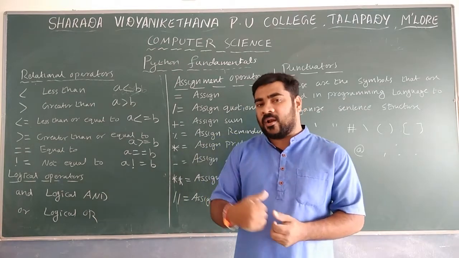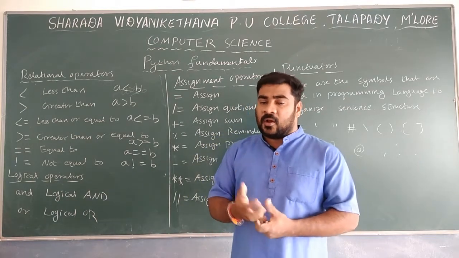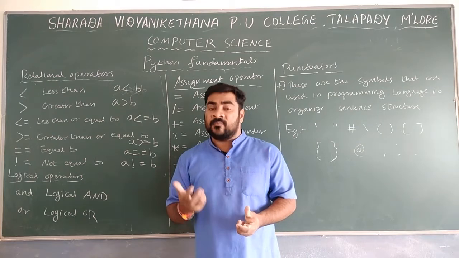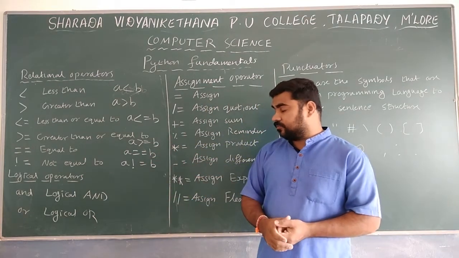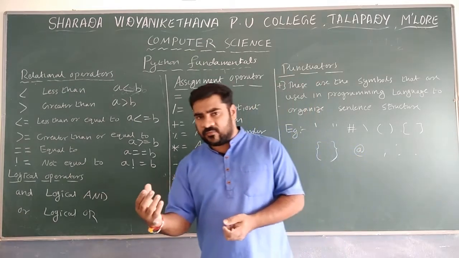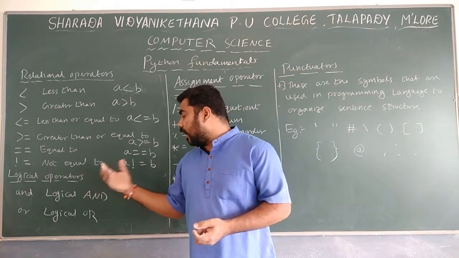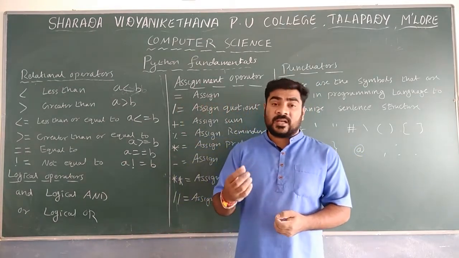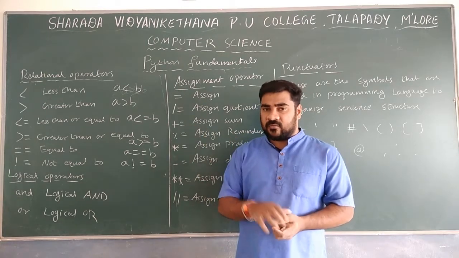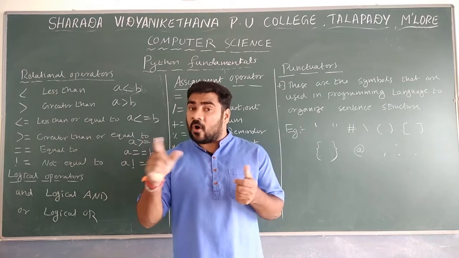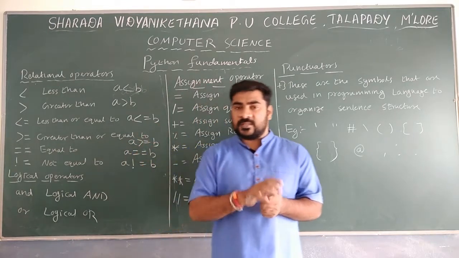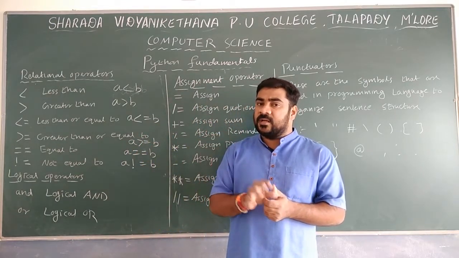Logical AND and logical OR. We already discussed the unary operator. Here we have logical AND and logical OR. AND and OR are keywords. Logical AND means two operations are given, a left operation and a right operation. Whenever both operations are true, both values should be satisfied.